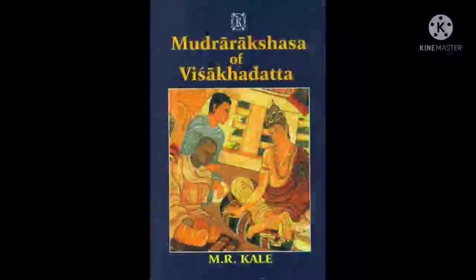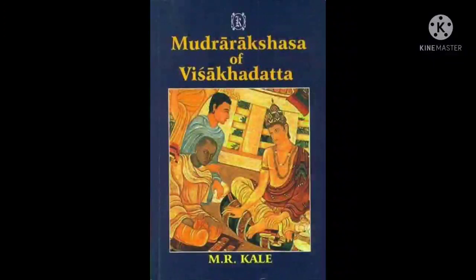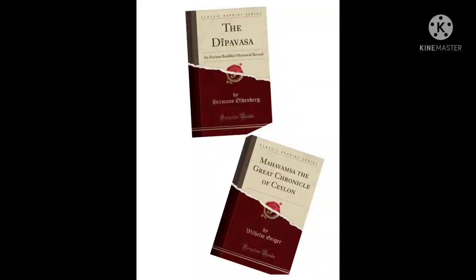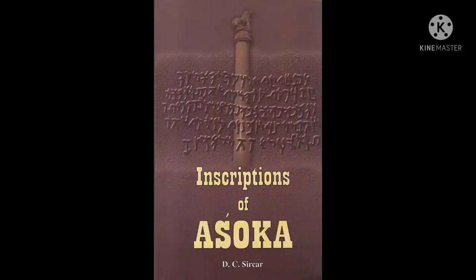Mudrarakshasa. This is a Sanskrit play written by Vishakhadatta. It narrates the process of Chandragupta Maurya being brought into power by Kautilya. Deepavamsha and Mahavamsha, these two are Sri Lankan literary works. They narrate the efforts of Ashoka to spread Buddhism in Sri Lanka.